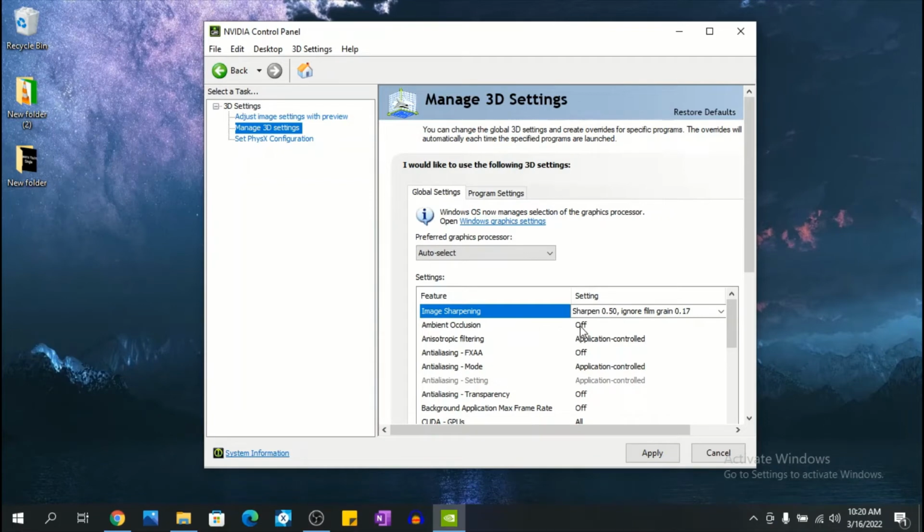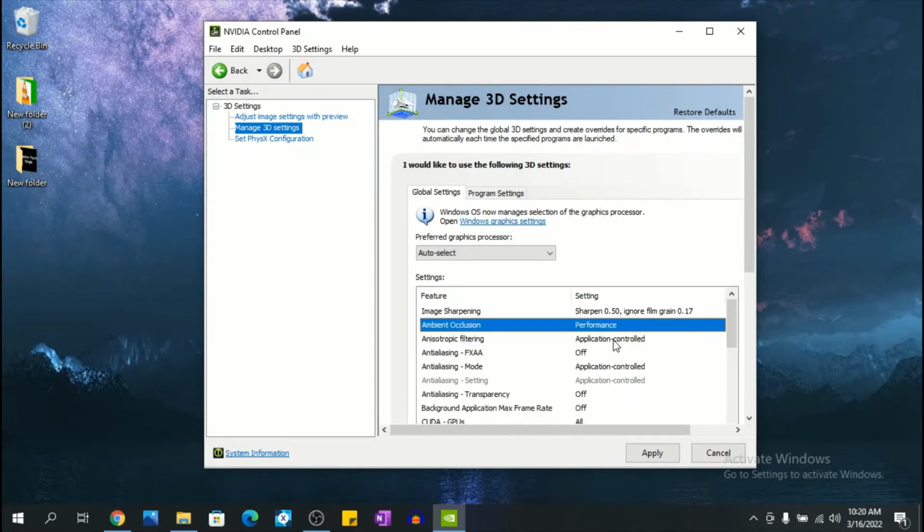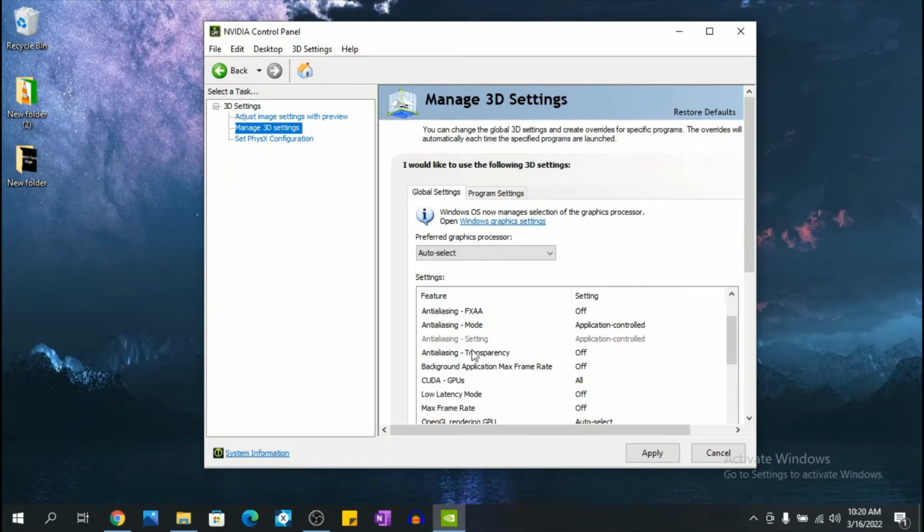Ambient occlusion should be turned to performance. Anisotropic filtering should be set to application controlled. Anti-aliasing FXAA off. Anti-aliasing mode application controlled. This should be good here.